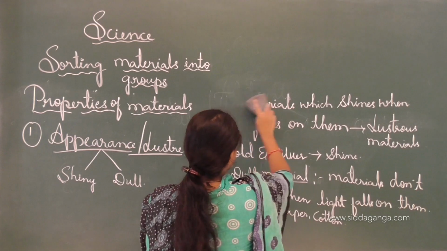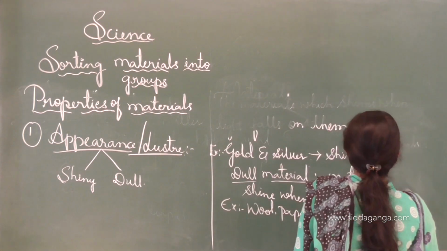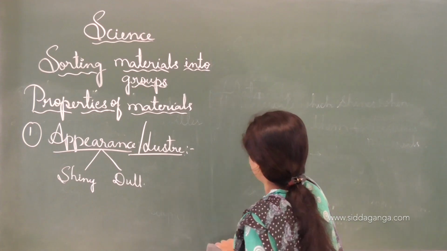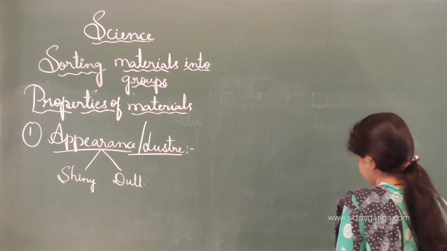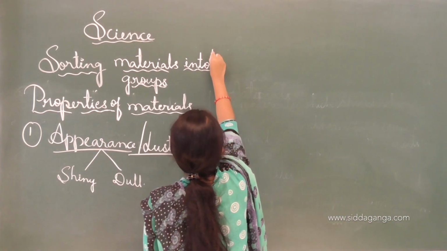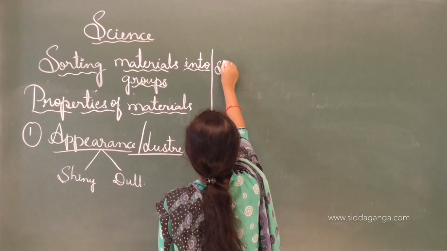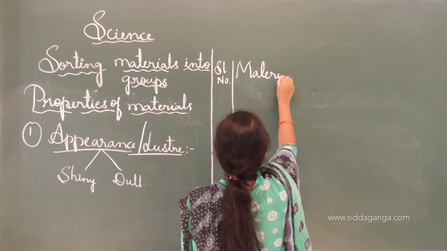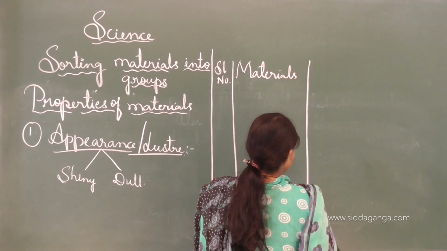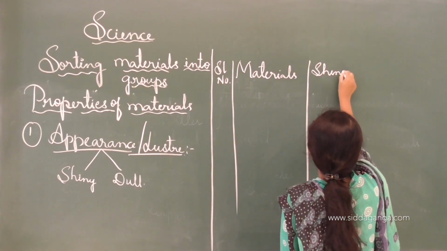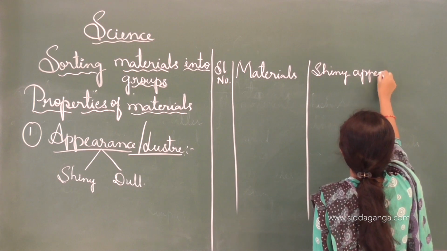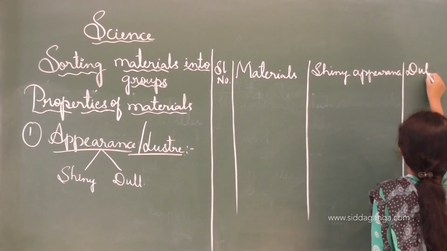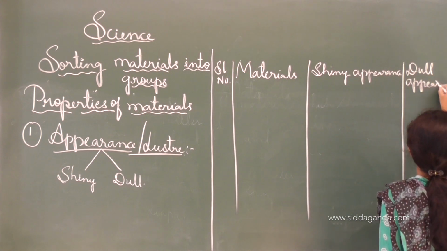See, I will write here the table. Materials, shiny appearance and dull appearance.